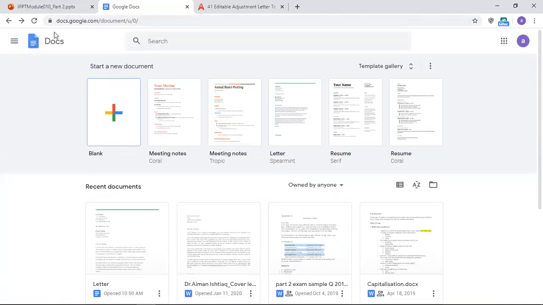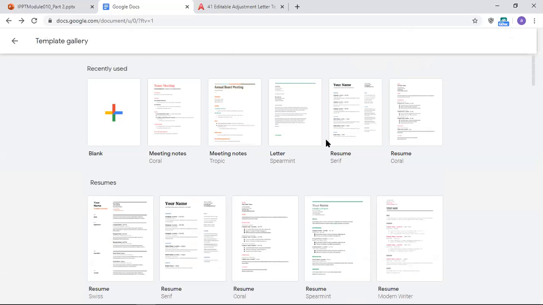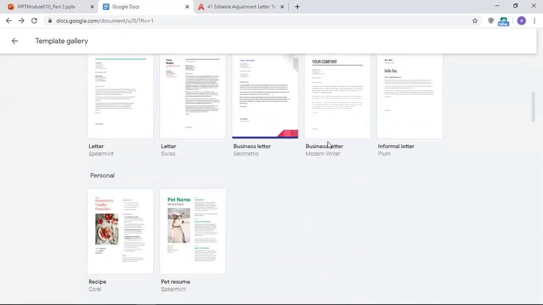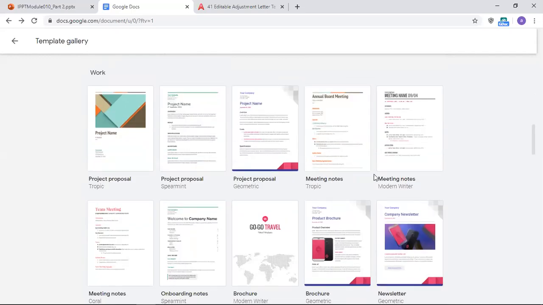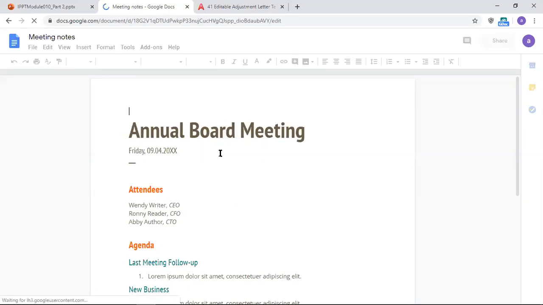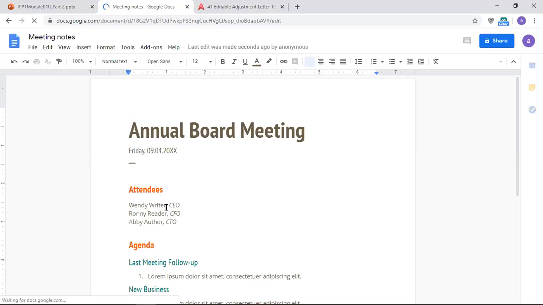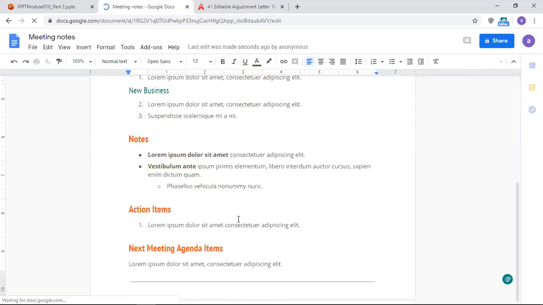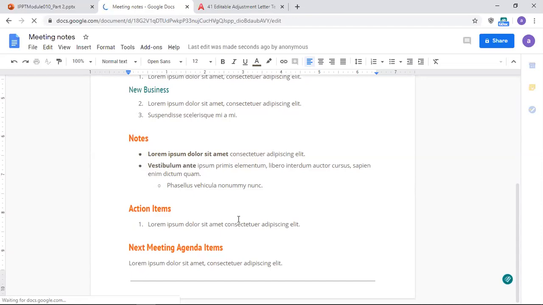When you open docs.google.com, this appears in front of you, and then you can click here, template gallery. In the template gallery, if you browse through a little down, you'll find minute notes. These are templates here. If I click one of them, it will open, and then you can see what actually goes inside the template of minutes of meeting, which is very important. All right, so it's opening. So annual board meeting was there, Friday date is there, who attended, what's the agenda, what are the notes to take away from this meeting, what are the action items, next meeting agenda items.